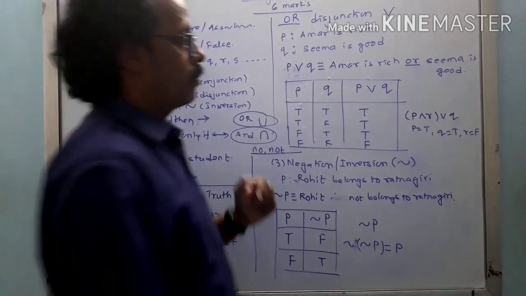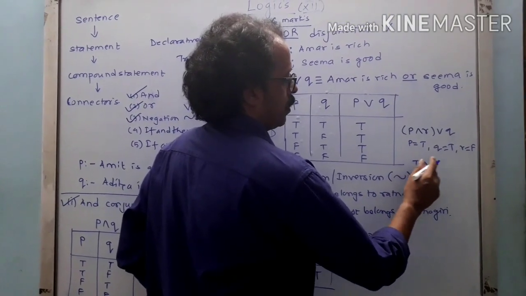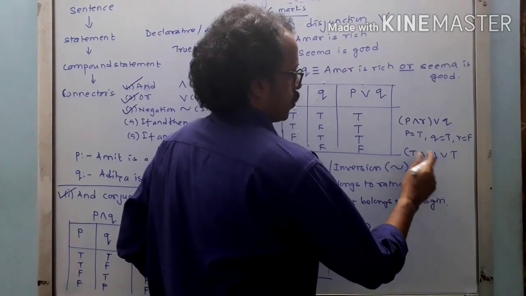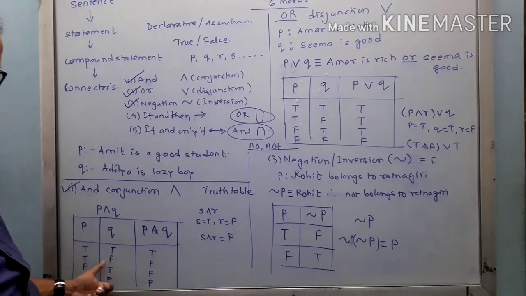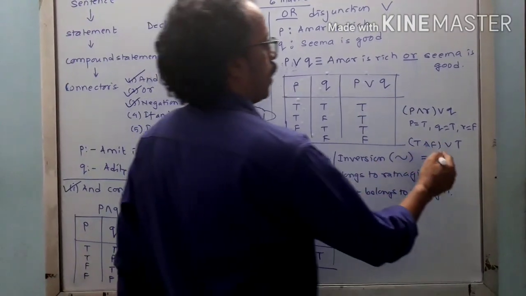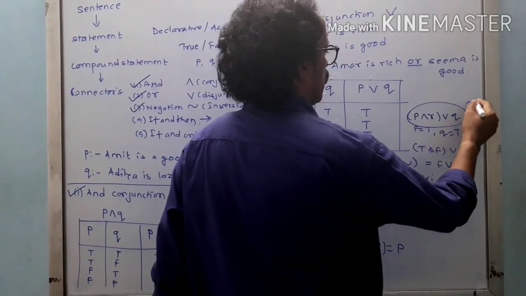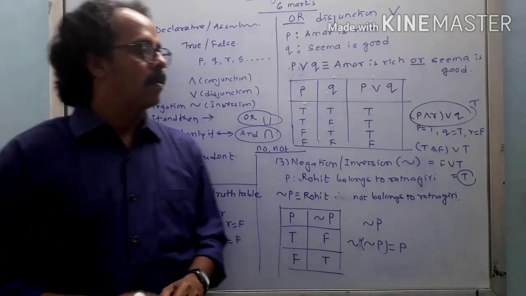How am I going to write that? First I will write P, that is true, and Q true, R false. So true and true is true, then true or false is true. Is true. Alternatively, with the values as given, true and false is false, and false or true is always true. So the truth value of this is true.